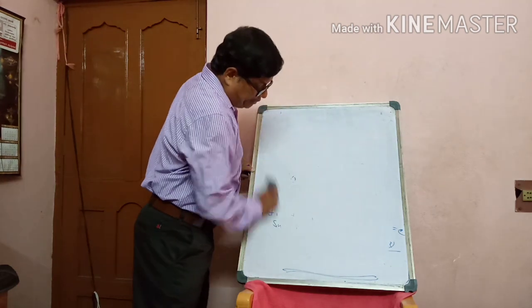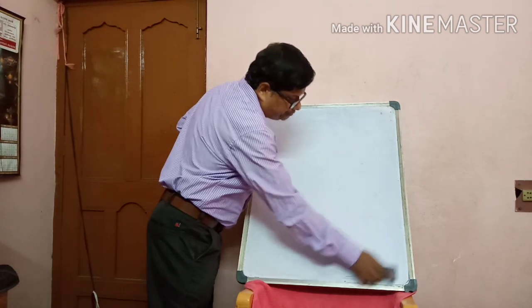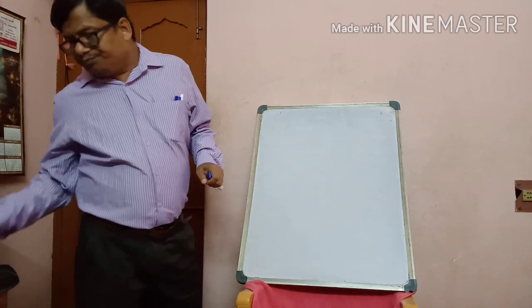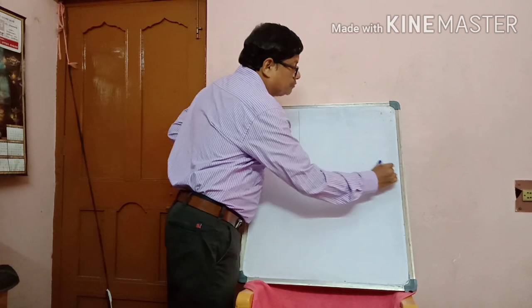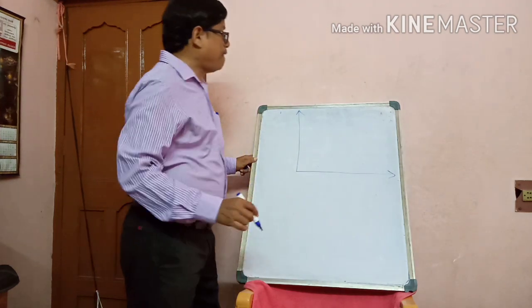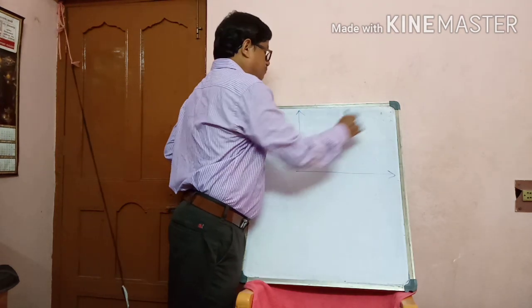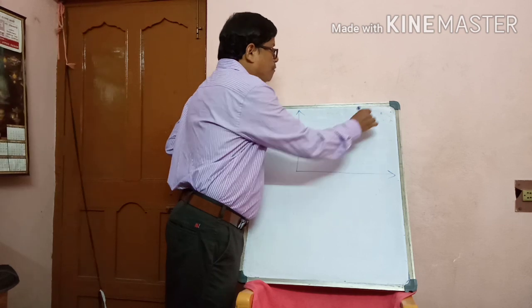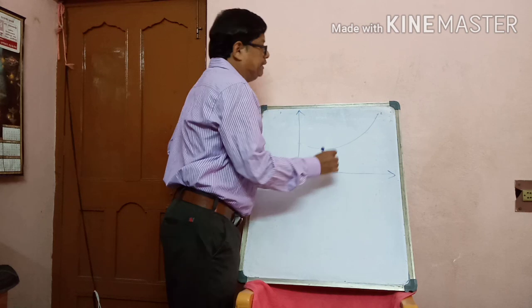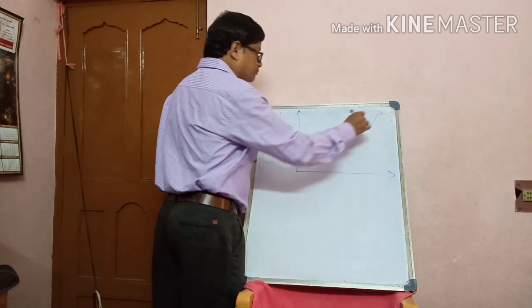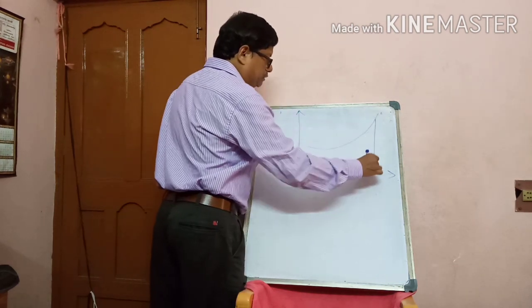Now I am telling the geometrical significance. See, suppose this is a curve, f is a curve.